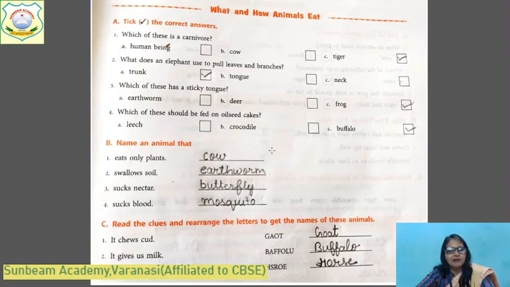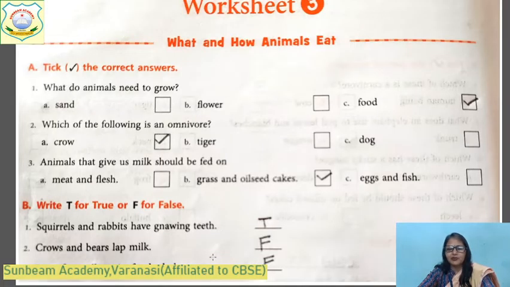Take another example. So what will be given in the curriculum? Swallow, swan. Earthworm. Sucks nectar. Butterfly. Sucks blood. Mosquito. You have to rearrange. It chews the cud. In the exam, this will not come. This will not be given. Only you have to take the correct option. It chews cud. Goat. It gives us milk. Buffalo. It carries load for us. Horse. Okay. Come to the third one.